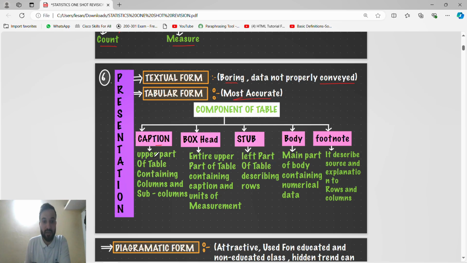In tabular form, the components of a table are very important. Caption is the upper part of the table containing columns and sub-columns. Box head is the entire upper part of the table, containing the caption and unit of measurement. So the caption also comes under the box heading. Stub is the left part of the table describing rows. Body is the main part containing numerical data. And footnote describes the source, the source note from where we get the data, and explanations to rows and columns.